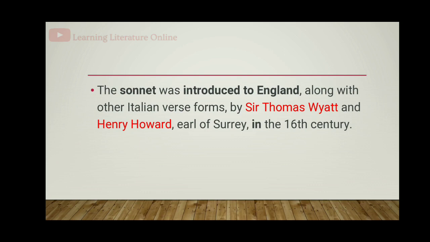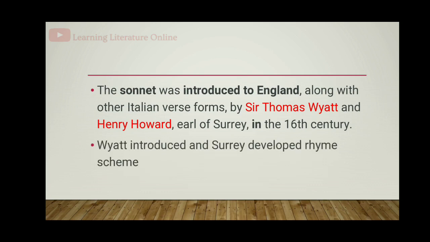It was in the 16th century. Wyatt introduced and Surrey had developed rhyme scheme. Wyatt has introduced this poetic form into English, and Earl of Surrey, that is Henry Howard, had developed rhyme scheme for this poetic form.